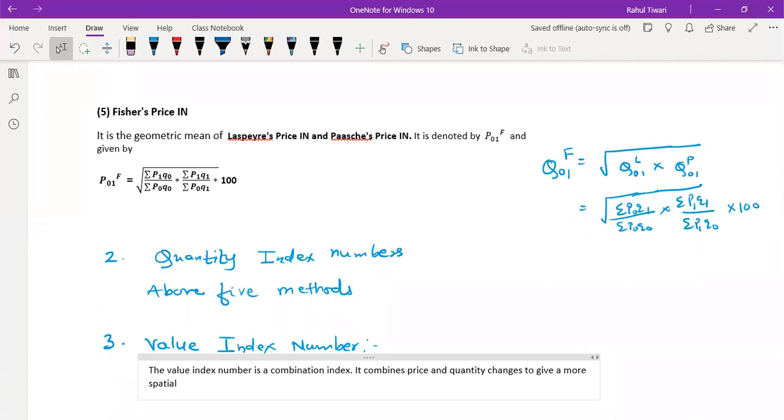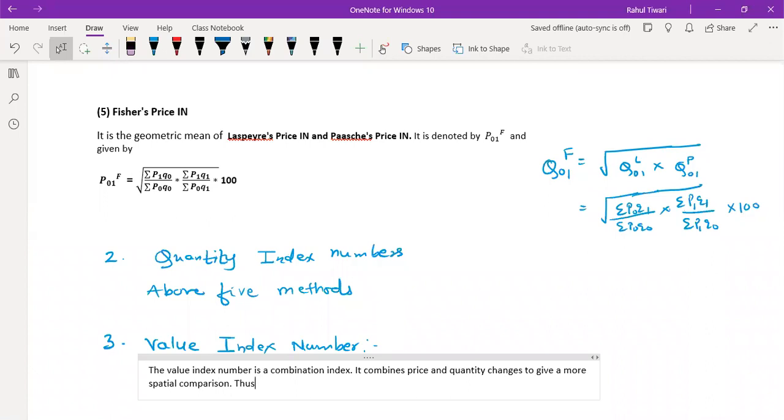Spatial means a position comparison. So when you want to compare the position, or spatial, in that case one may use the value index number. Okay.